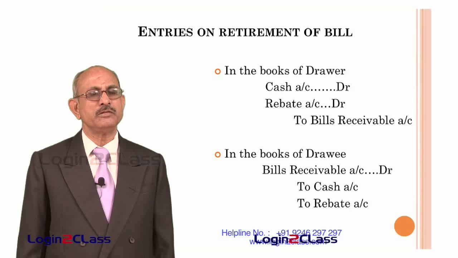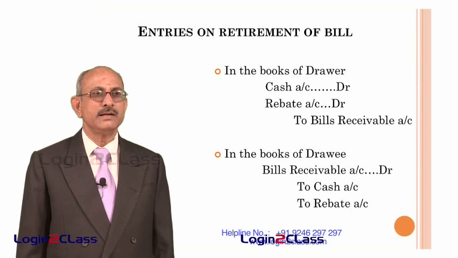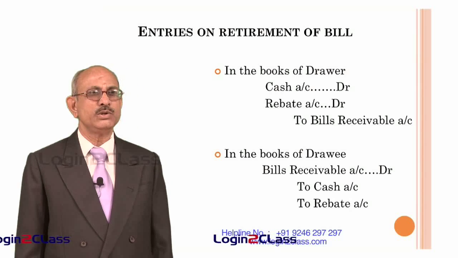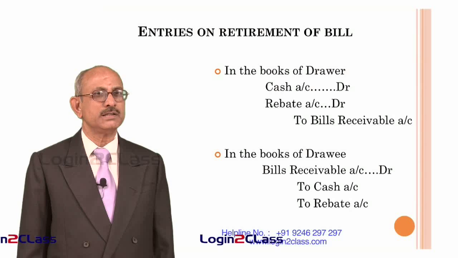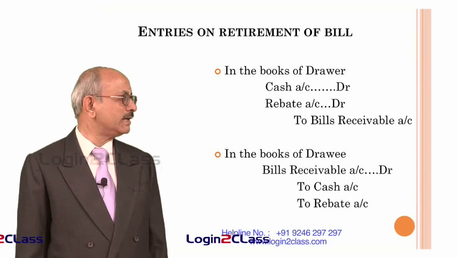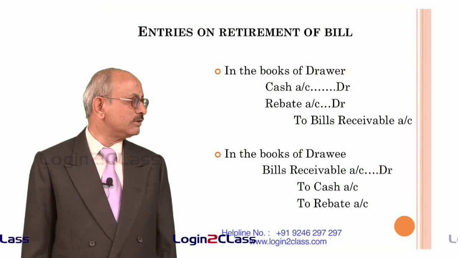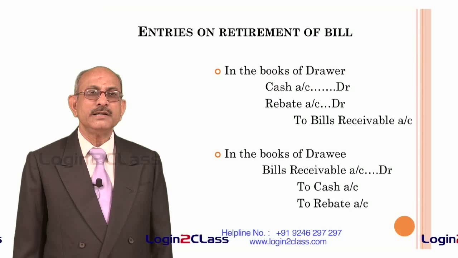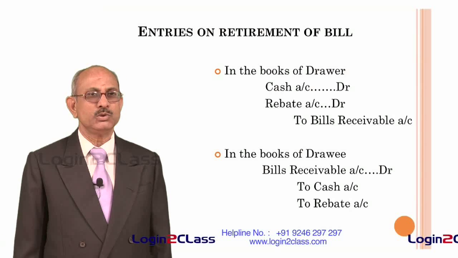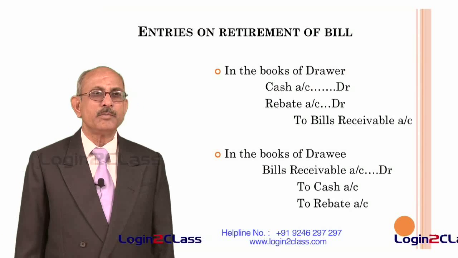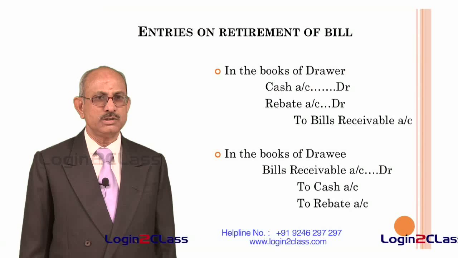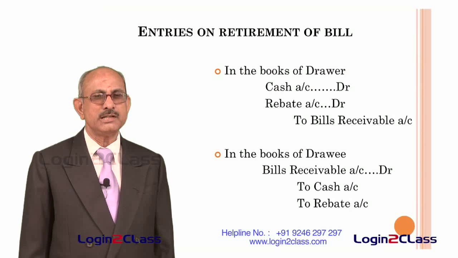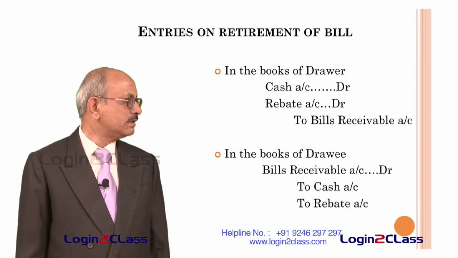In the case of a renewal of a bill of exchange, that means when the drawee is not able to pay the bill on the due date and requests the drawer to renew the bill for a further period, so that he can pay at the end of that extra period. In that case, normally what happens is the drawer will be entitled to receive interest on the unpaid amount. So, renewal of a bill can be part payment by the drawee to the drawer and the remaining part to be converted into a new bill, plus interest on the portion not paid.